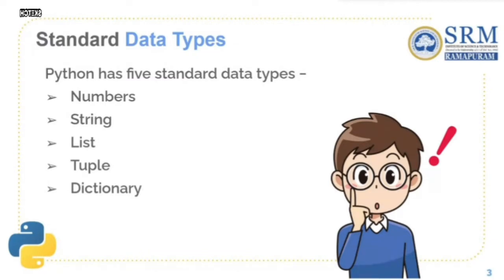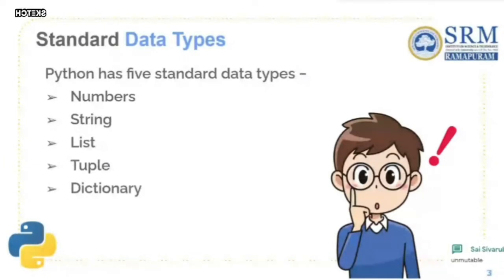Tuples are almost the same as lists, but here is the catch. We cannot update the values of a tuple. The elements in a list are updatable, but in a tuple they are not updatable. So that's the catch here.